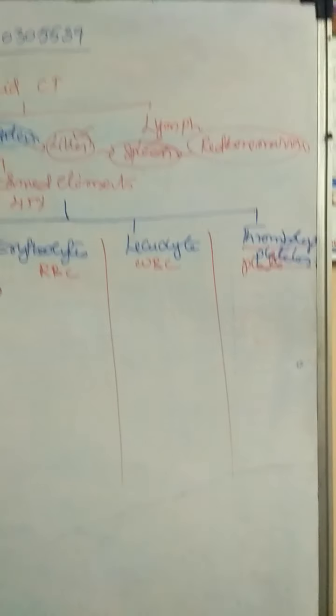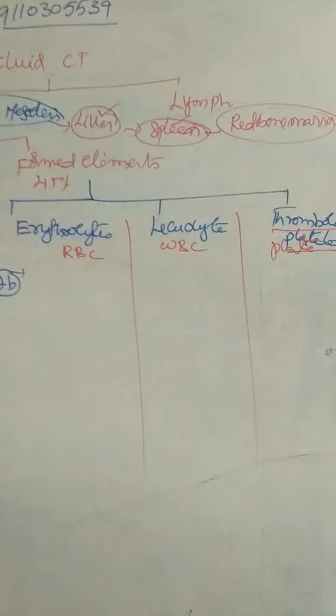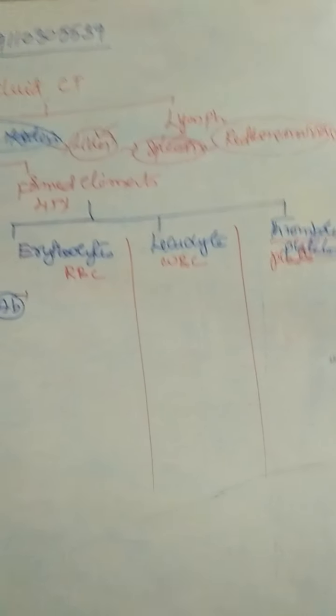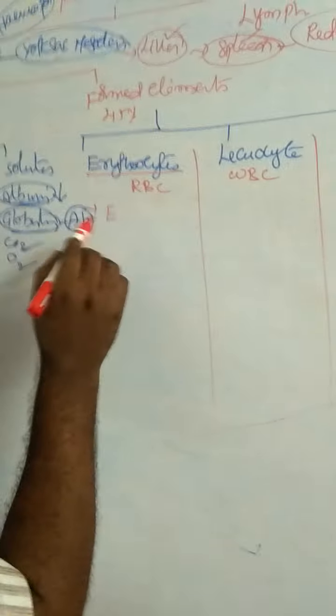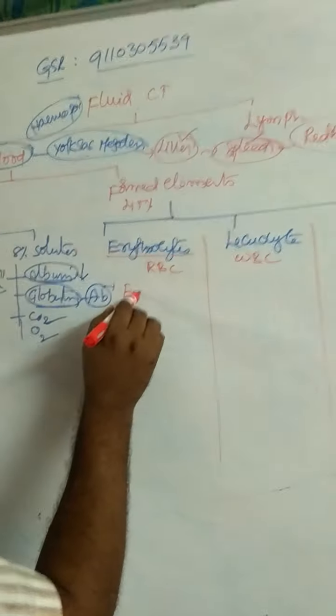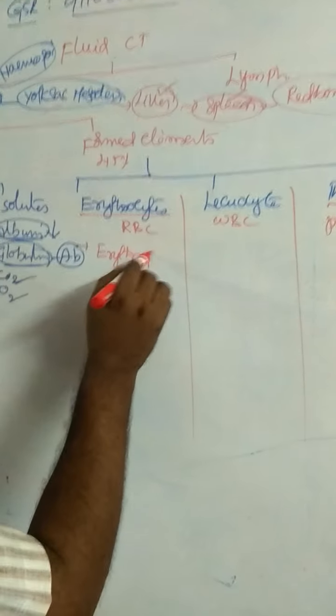It means blood cell production takes place in the red bone marrow. The process of production of erythrocytes is called erythropoiesis.